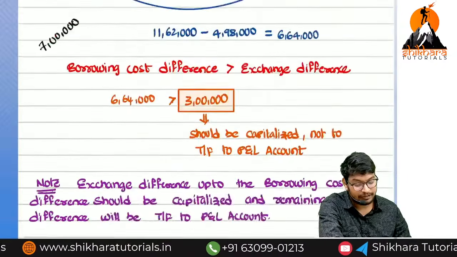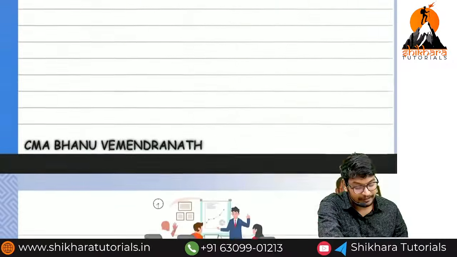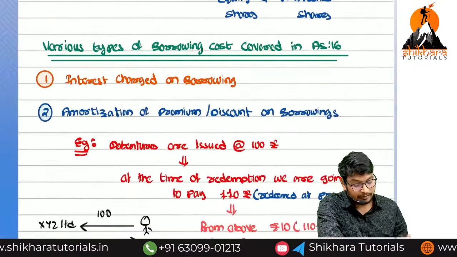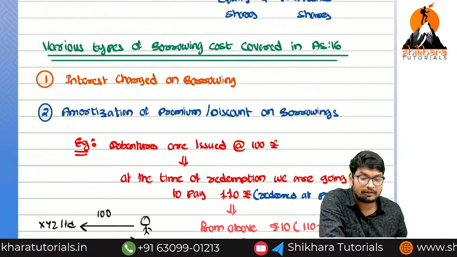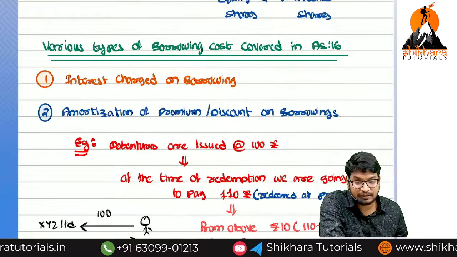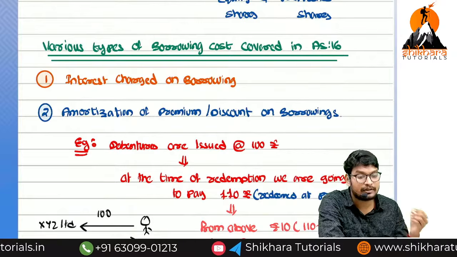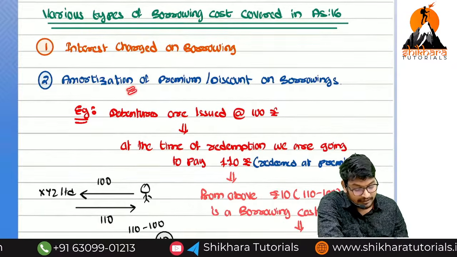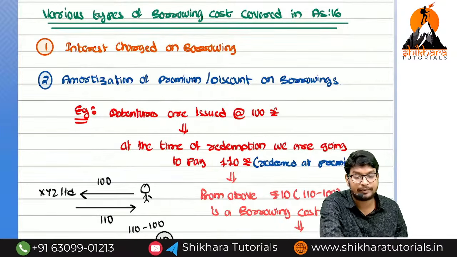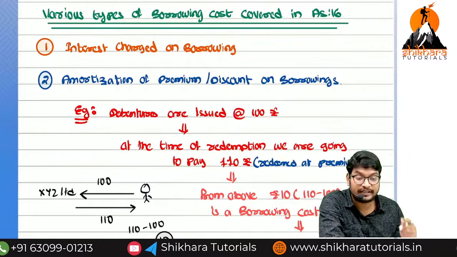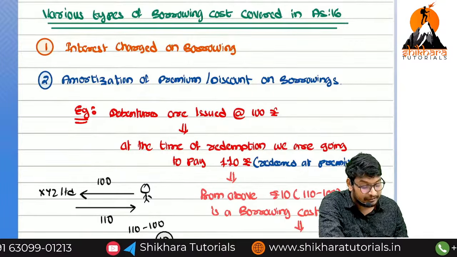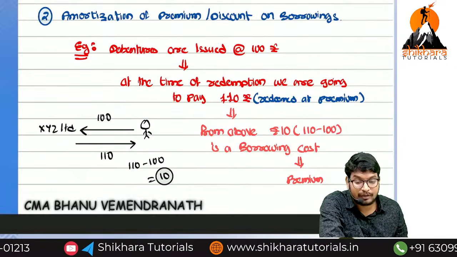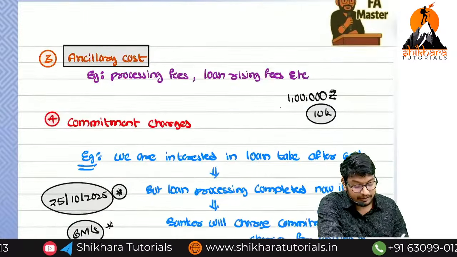So till now what we have discussed, once again I will repeat. We have discussed about the borrowing cost. What is the meaning of borrowing cost? Normally interest is called as a borrowing cost. Not only the interest, other cost also will be included here itself. So what are the other costs? One is called as amortization of premium. What is the meaning of premium? At the time of redemption of debenture, we are going to redeem at a higher price, that is called as a premium. That premium is also called as what? Borrowing cost here. So next one is called as ancillary cost.